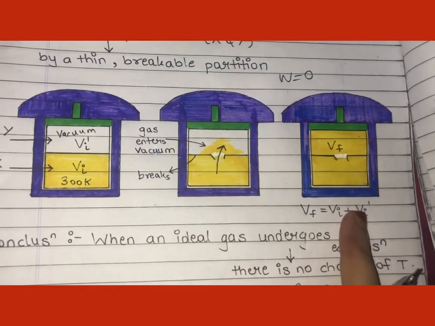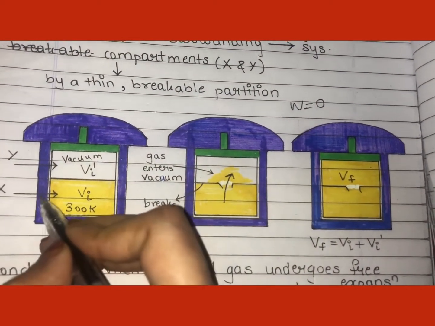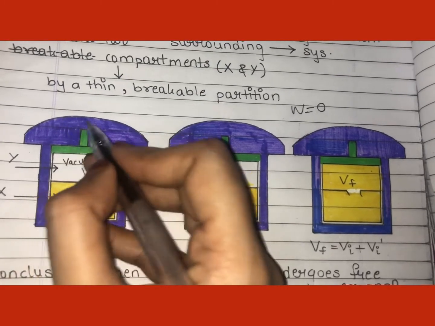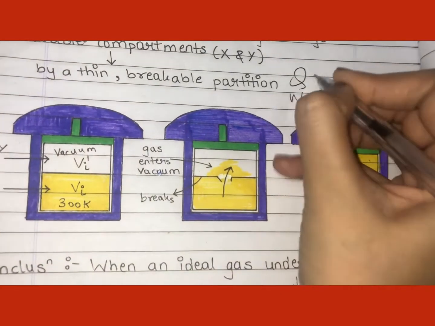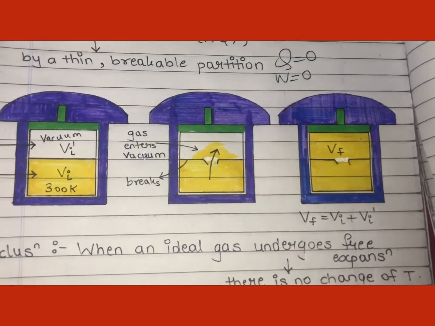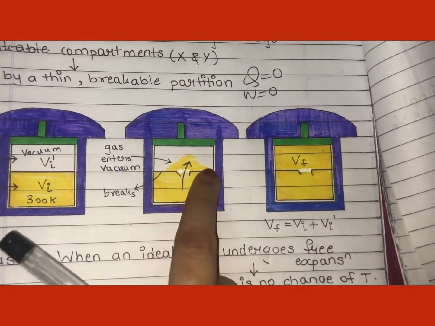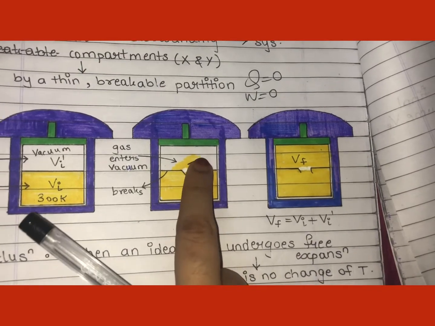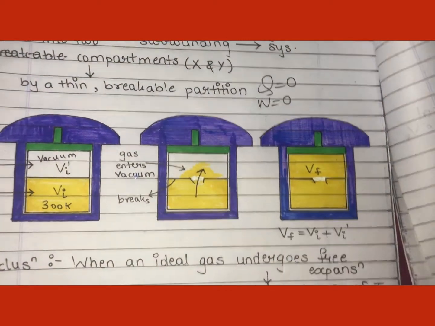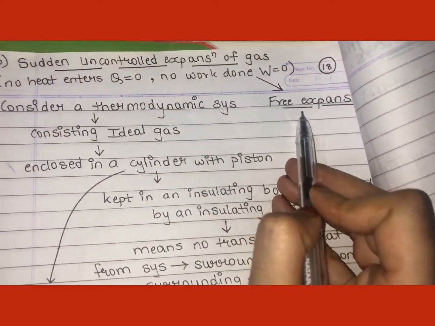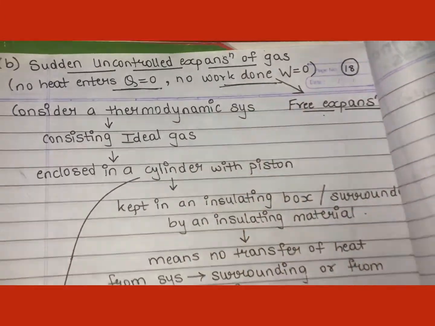Can you see any burner applied over here, or any heat entering the system? No, we have used an insulating material. We have surrounded our cylinder with insulating material. This is my cylinder. So no heat, still there is expansion of gas. And here the expansion was sudden. Suddenly this thin partition broke and it was uncontrolled expansion of the gas. I could not control it. So such a type of expansion is known as free expansion, in which no heat is supplied, no work is done by the system, still there is expansion of gas.